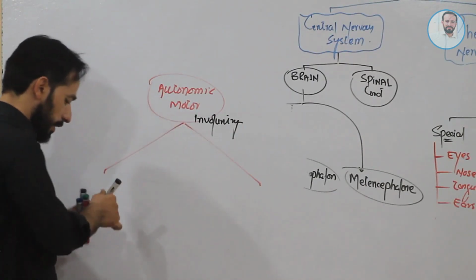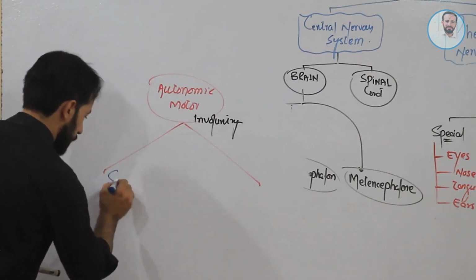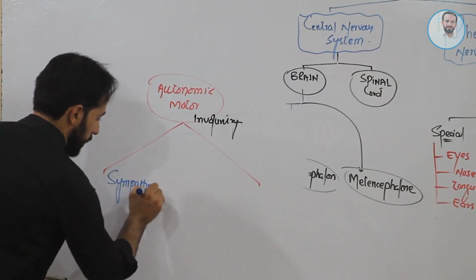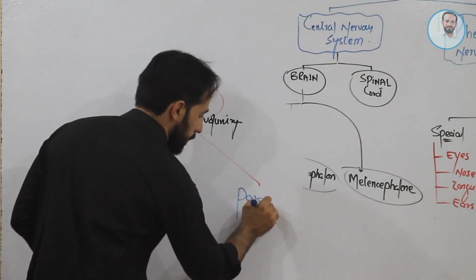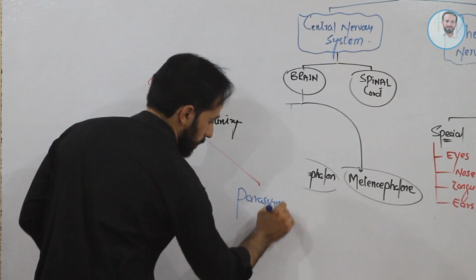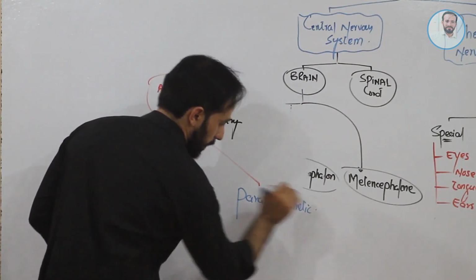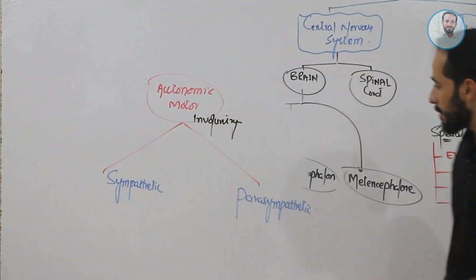So it is classified as sympathetic and parasympathetic. Sympathetic and parasympathetic. Right. Okay. Let's see.